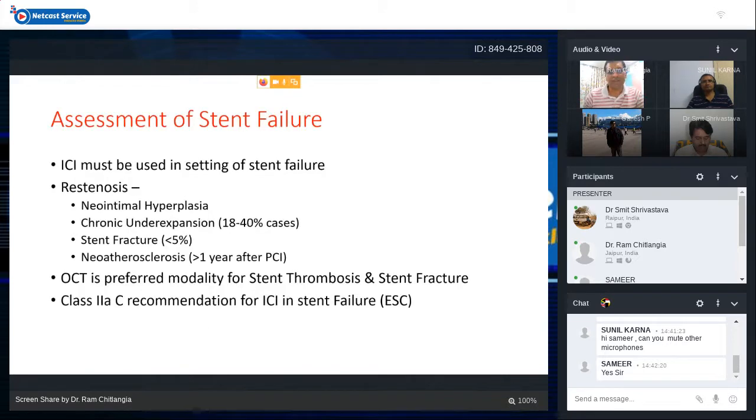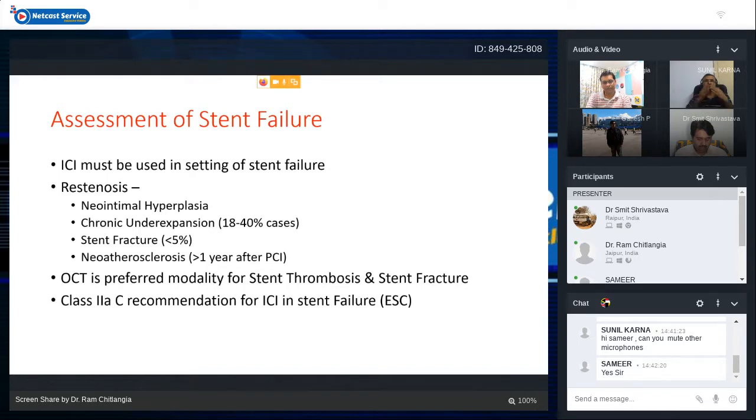Now coming to stent failure, that is, on follow-up after PCI. If the patient comes to us with device failure, such as restenosis, edge dissection or some other problem, IVUS or OCT must be used in the setting of unexpected stent failure. It can show us restenosis, which can be due to neointimal hyperplasia or chronic underexpansion, seen in 18 to 40% of cases of device failure.